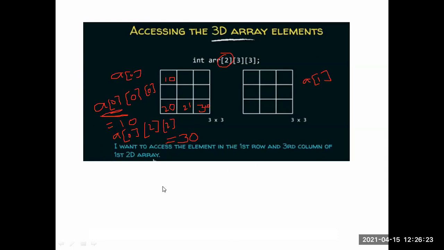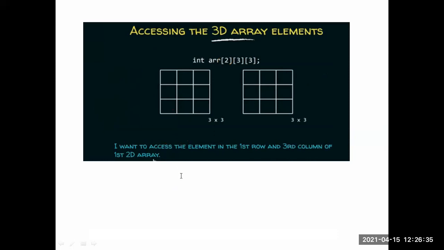So see here, you can represent an array in different formats. You can represent the array in this way, and in this way also, and in this way also.